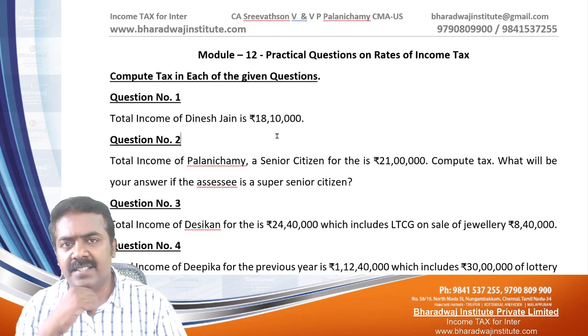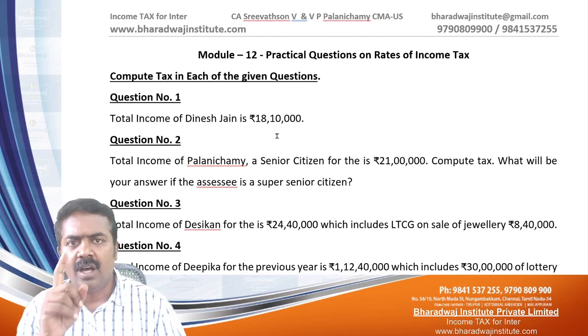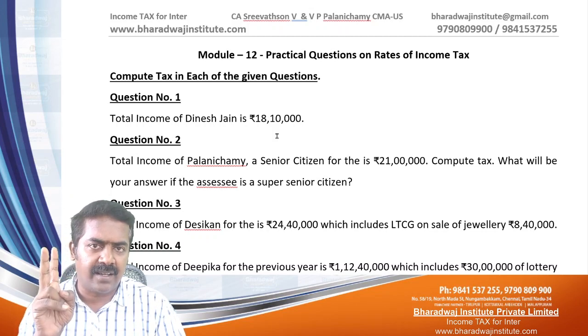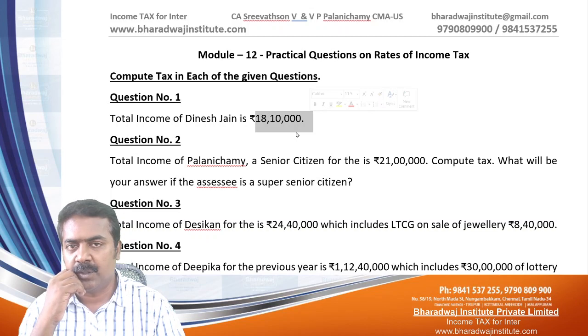It is not mentioned as senior citizen. It is not mentioned as super senior citizen. So, up to 2 lakh 50,000 not taxable. 2 lakh 50,000 to 5 lakh, 5%. 5 lakh to 10 lakh, 20%. Above 10 lakh, that 8 lakh 10,000, 30% you have to pay.